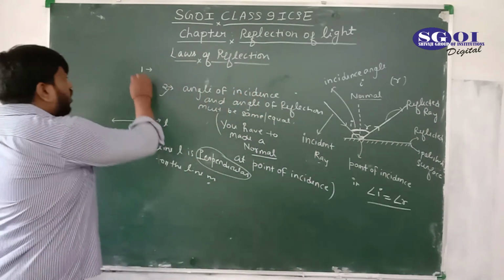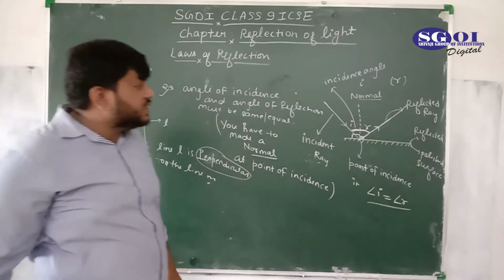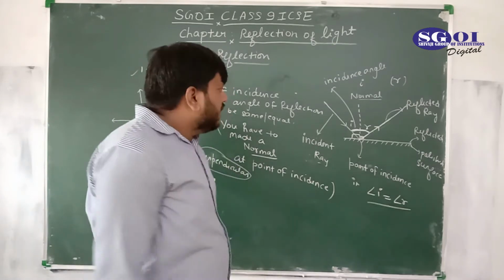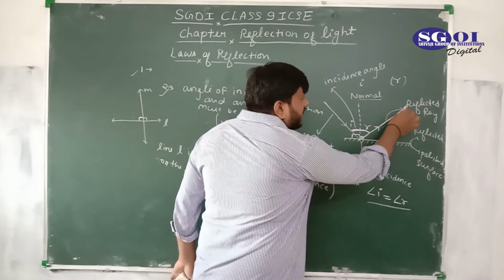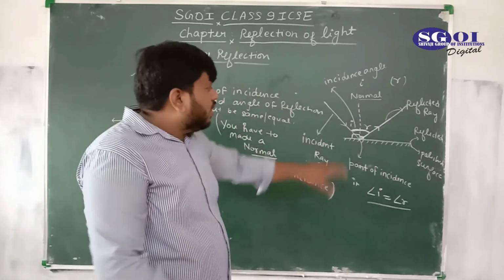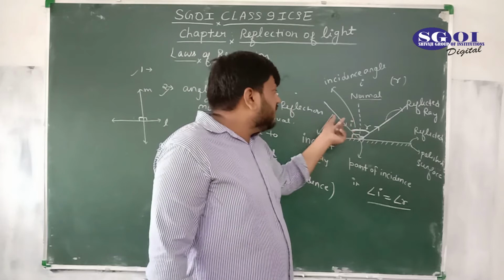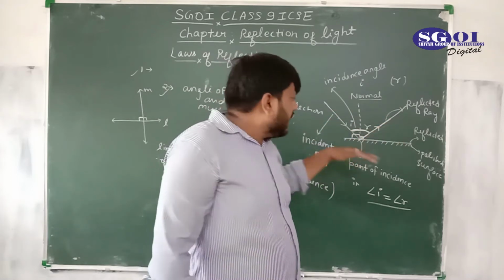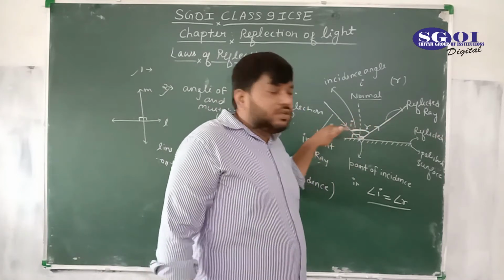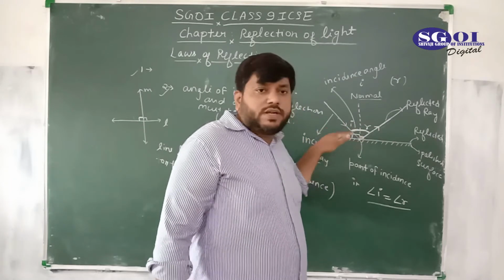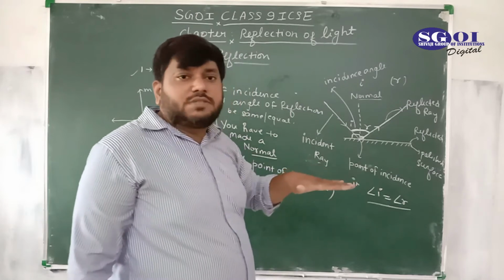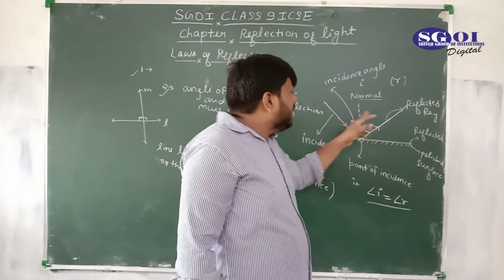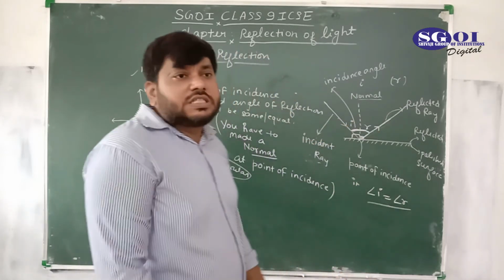So I am now finishing the first part, which is, what is the first law? Incident ray, normal, reflected ray. These all three rays, incident ray, normal and reflected ray, are lying on the same plane, because these all are situated on the same side of the mirror. And the mirror surface is plane, so we can say these three rays are lying on the same plane.